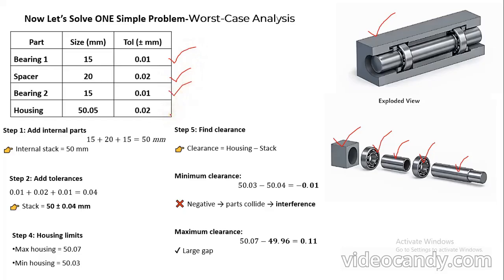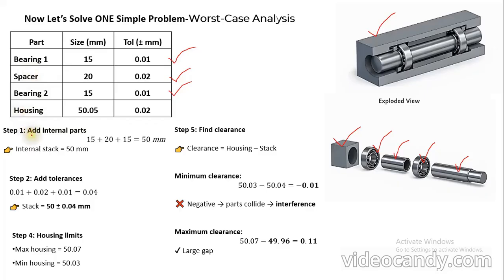In these cases we add the individual parts, which are bearing 1, spacer and bearing 2, and compare with the housing tolerance. Now we will see it step by step.